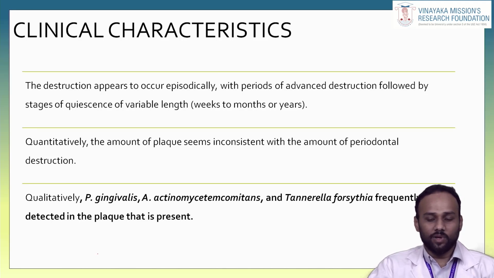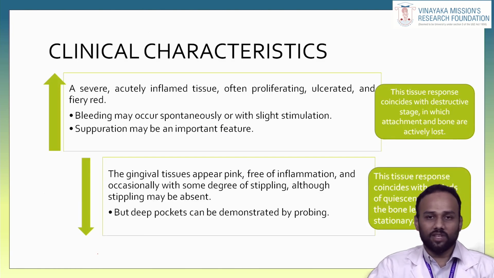That means a period of advanced destruction is followed by a stage of quiescence of variable length, and there will be increased amounts of P. gingivalis, A. actinomycetemcomitans and Tannerella forsythia frequently detected in the plaque of generalized aggressive periodontitis patients. This is how the destruction will occur. First, there will be a period of exacerbation and then a period of quiescence.